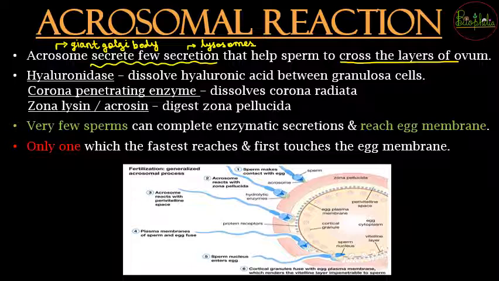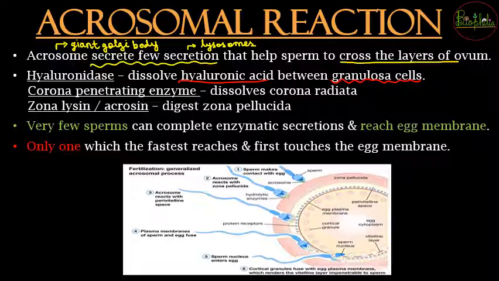So over here there are going to be particularly 3 layers. Every layer is specific, and a specific enzyme will be released. So the first enzyme that will be released is called hyaluronidase. Hyaluronidase is going to be dissolving the hyaluronic acid. And where will this hyaluronic acid be? It is going to be between the granulosa cells. So to go between the granulosa cells, hyaluronidase is going to help.